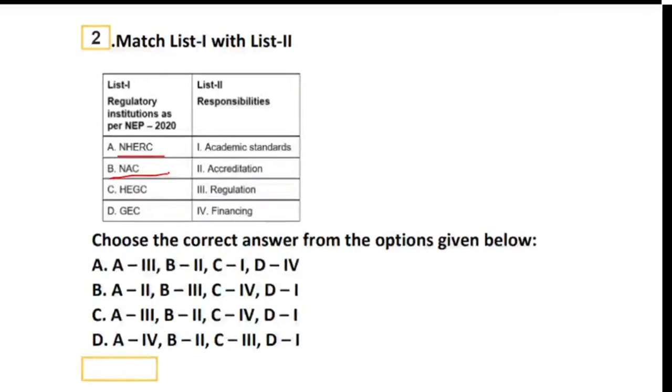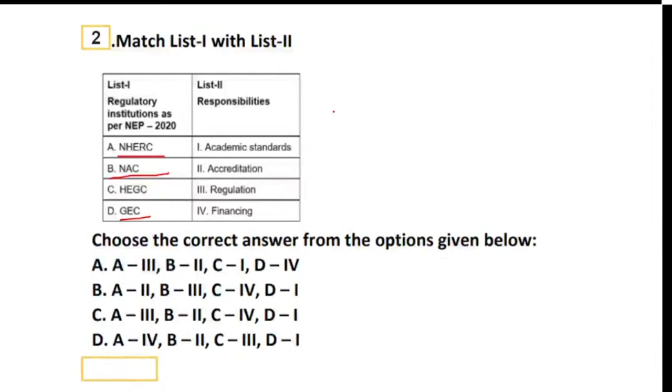So the options are given below. You can have a look at the options and select the correct option for the given institution as a part of what? As a part of responsibility. I hope everyone can hear me very clearly. Questions are reflected already on the screen. You can see the questions on the screen.